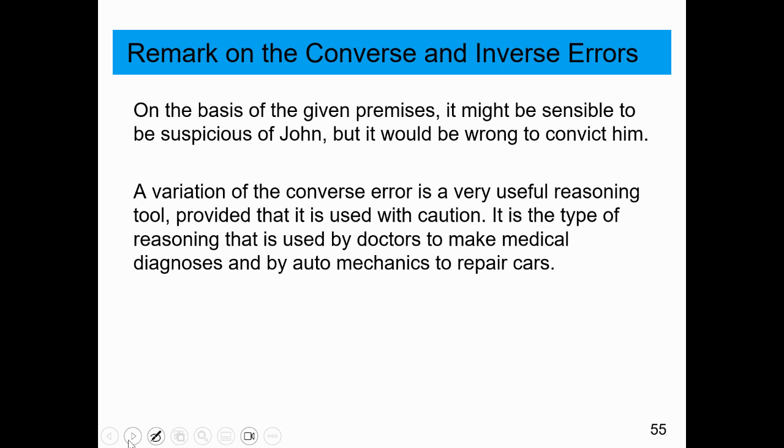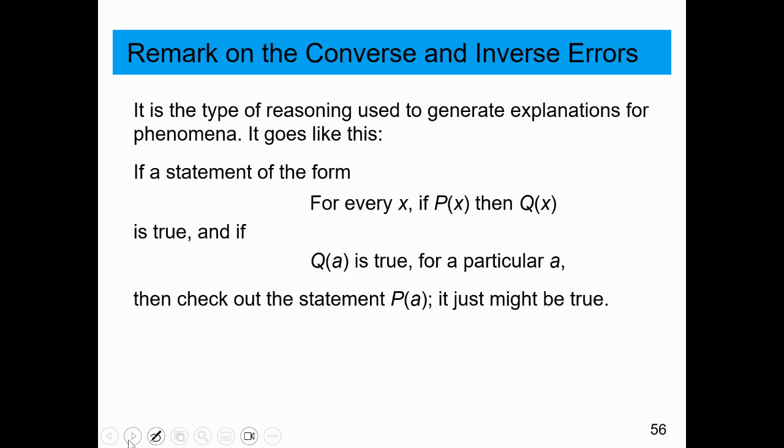A variation of the converse error is a very useful reasoning tool provided that it is used with caution. It's a type of reasoning that is used by doctors to make medical diagnoses and by auto mechanics to repair cars. It's the type of reasoning used to generate explanations for phenomena. It goes like this. If the statement of the form for every x, if P of x, then Q of x is true, if Q of a is true for a particular a, then check out the statement P of a. It just might be true.